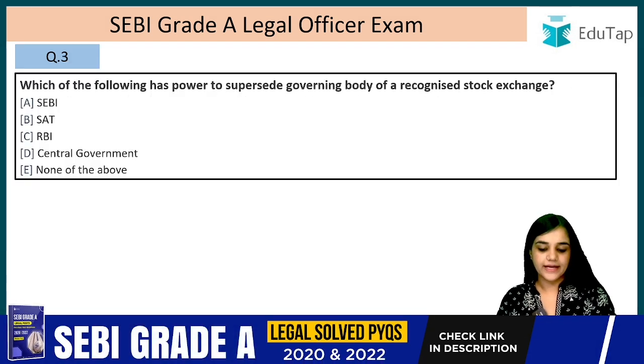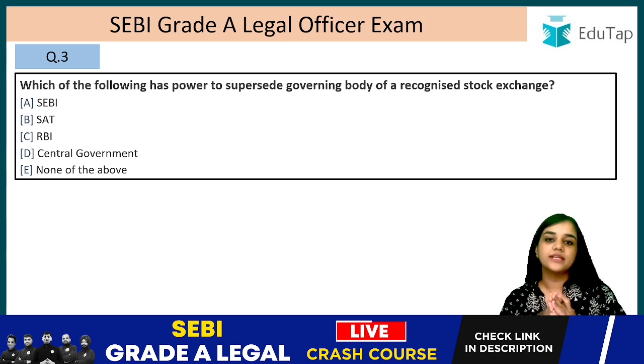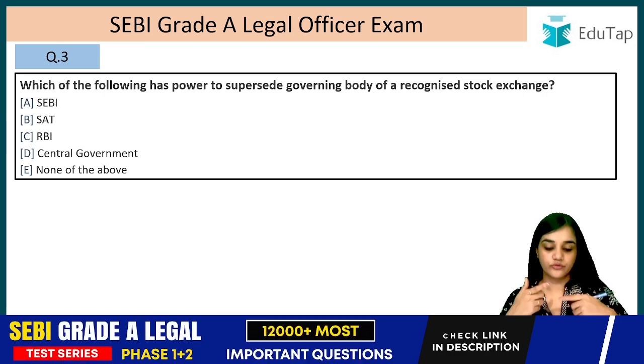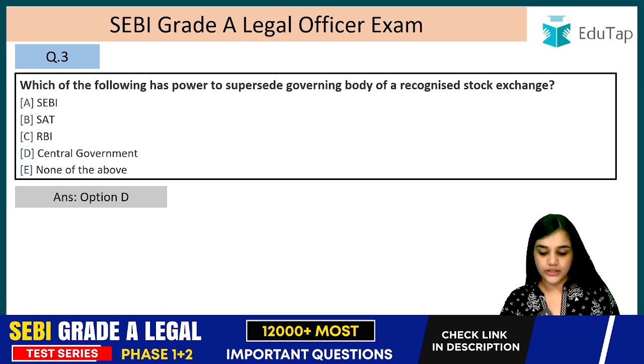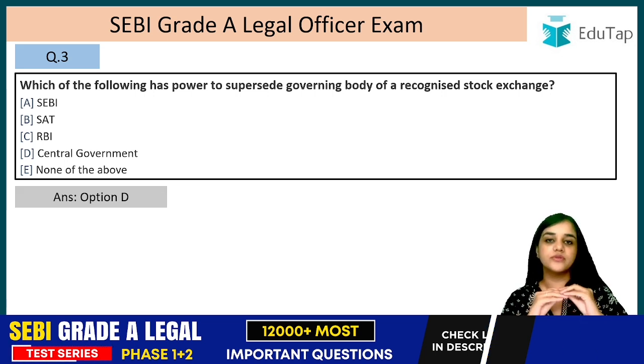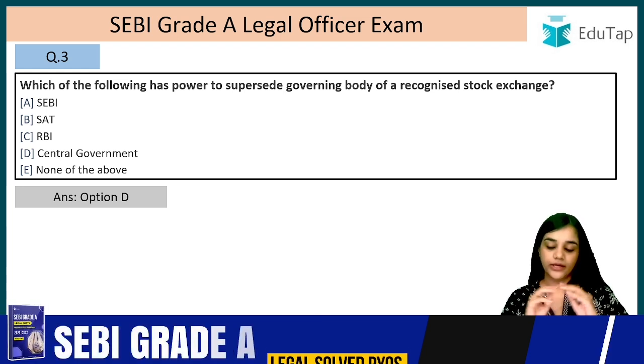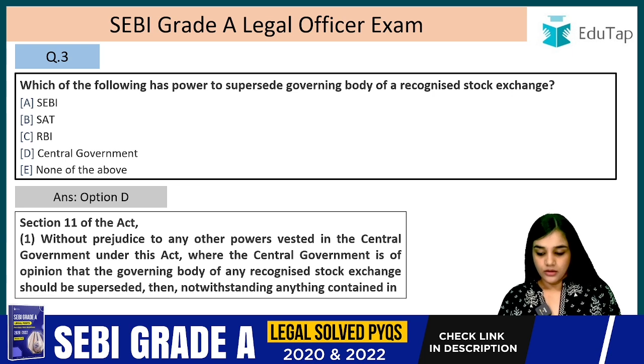Which of the following has power to supersede governing body of a recognized stock exchange? Okay, so what is supersede? Supersede is to take the place of something or somebody, right? So this question is, which of the following has the power to supersede governing body of a recognized stock exchange? Let's find out. The answer is option D, central government. So the central government possesses the power to supersede the governing body of a stock exchange, right? Section 11, let's read the explanation.